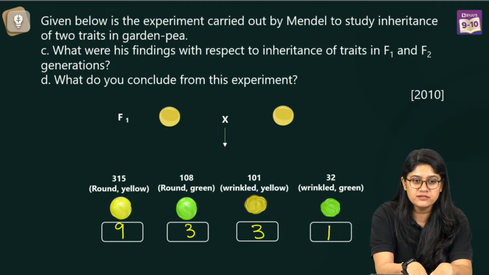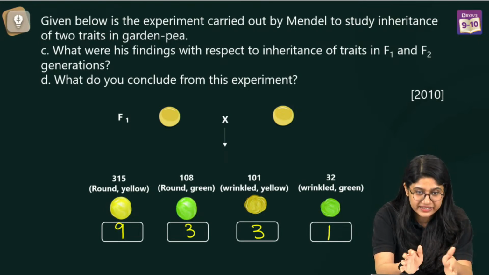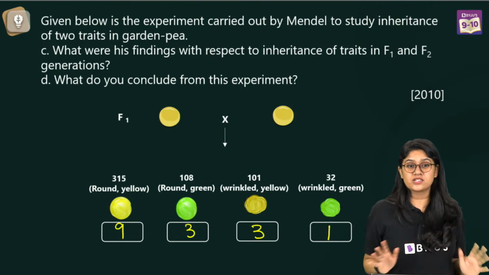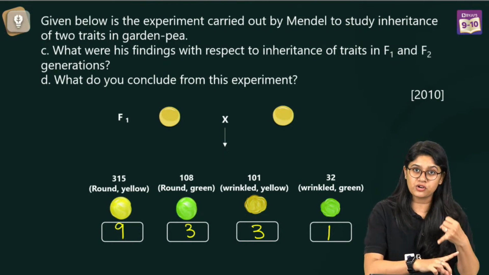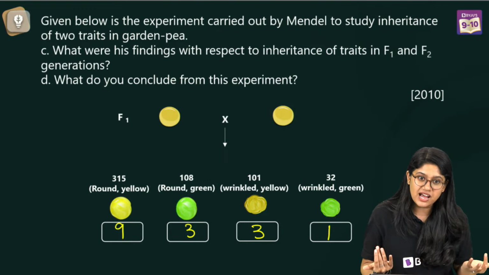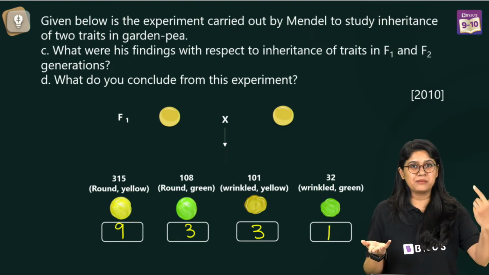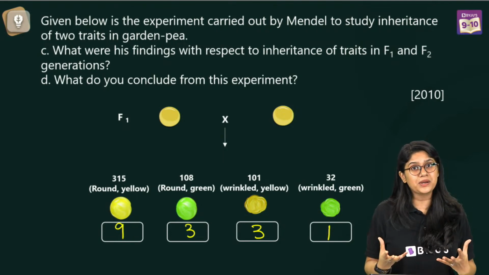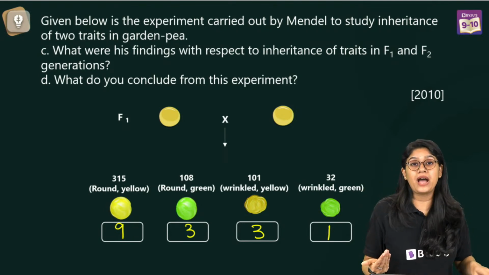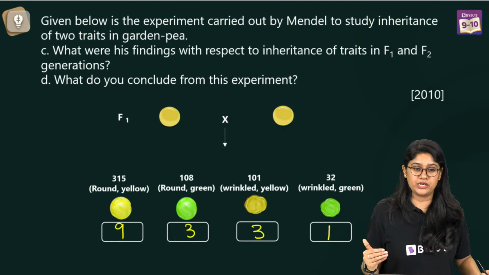See, it's all interconnected. My children, I'm telling you, and I think Ashira ma'am will tell you this too, both of these crosses are really important, dihybrid cross and monohybrid cross. These are the only two crosses you have, and they will be coming in a different way in your examination. So the more you practice the questions, the more clarity you have, and you know what you have to write in the examination.